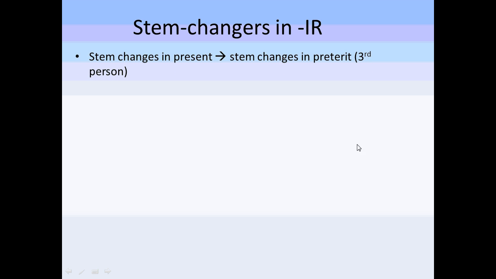What do you have to remember about them? Write this down for number 1. If it's stem changes in the present, it's stem changes in the preterite, E to I and O to U. Now remember, only in the IR verbs. So we have stem changes in the present, stem changes in the preterite, in the third person. Make sure you write third person down. And then we have pedir and preferir. I'd like you to try to conjugate these and then come back and check and see if you're right. Again, like I said, just in the slipper.